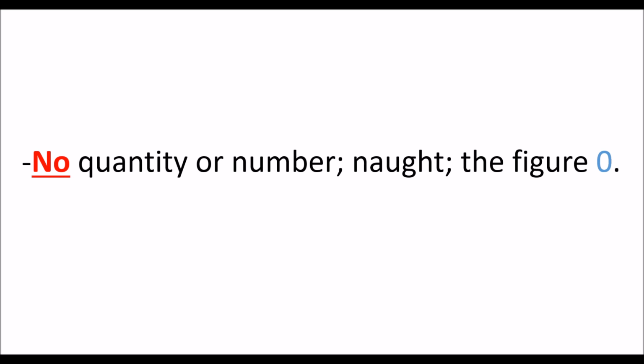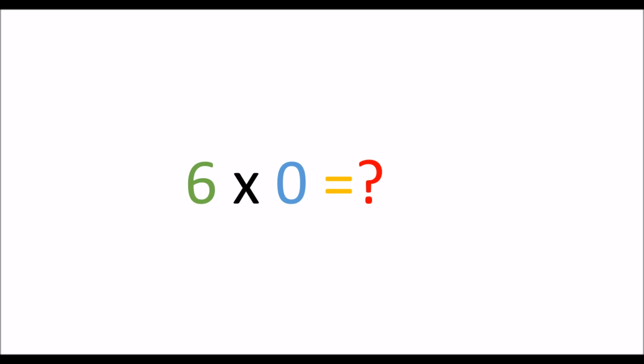why I believe this. Well, 0 is the absence of a number, therefore it can't be a number, can it? Well, if 0 is not a number, then how do we use it in math problems? If 0 is not a number, then how do we multiply the number 6 by 0? Are we multiplying 6 by the absence of a number? Well, I believe so, but we will get into why later.